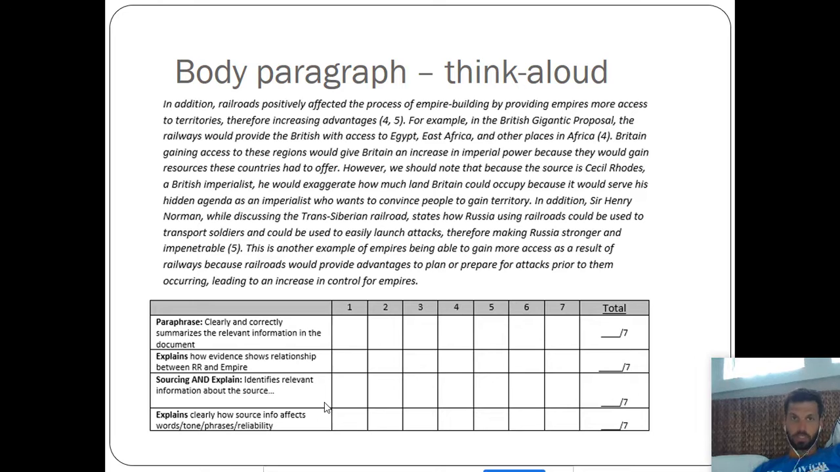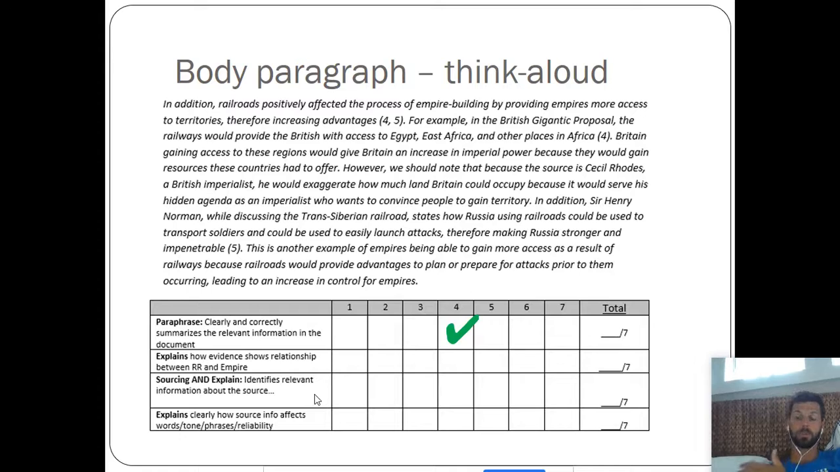In addition, railroads positively affected the process of empire building by providing empires more access to territories, therefore increasing advantages. For example, in the British gigantic proposal, the railways would provide the British with access to Egypt, East Africa, and other places in Africa. So already in that sentence, the student has paraphrased document 4 by finding relevant information in that document. The next sentence, Britain gaining access to these regions would give Britain an increase in imperial power because they would gain resources these countries had to offer.